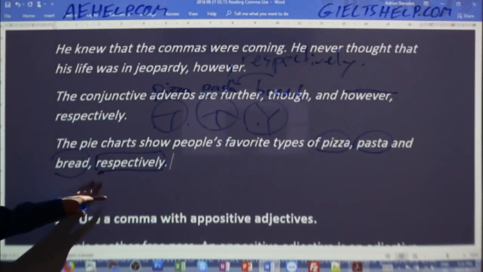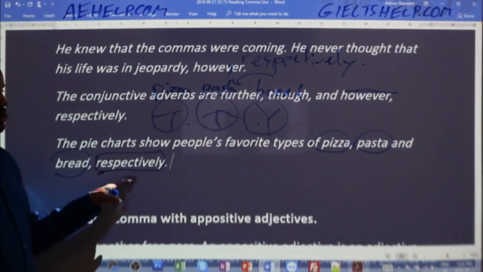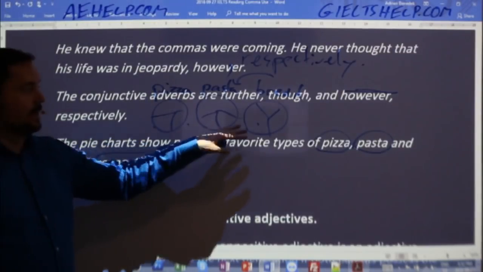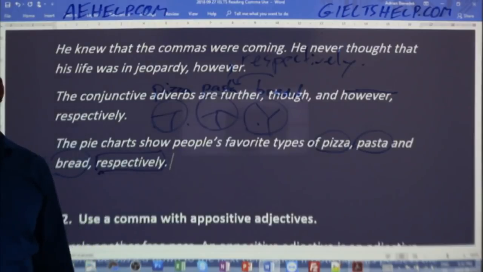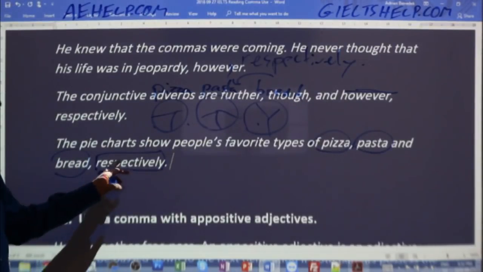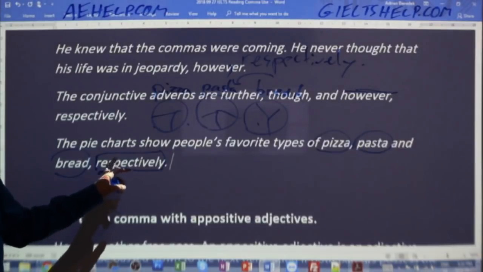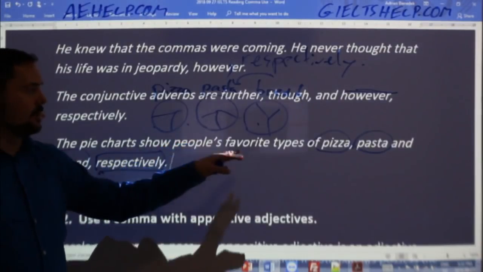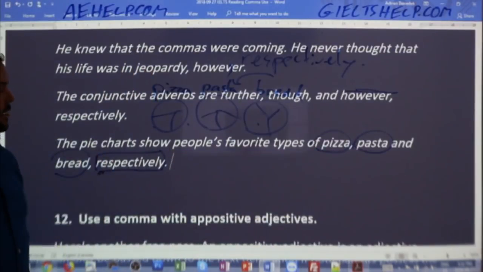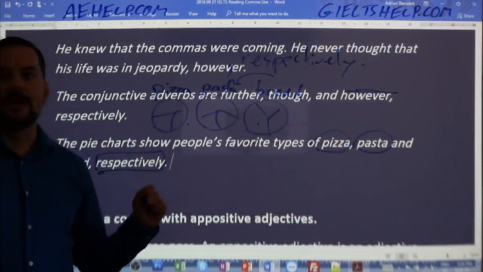Now, as you can imagine, that's very useful English and very useful grammar when describing information in your line graphs and charts, okay? So here, the word respectively tells your reader that the sequence or the order is the same as what you listed, all right? Make sure to use that, okay?